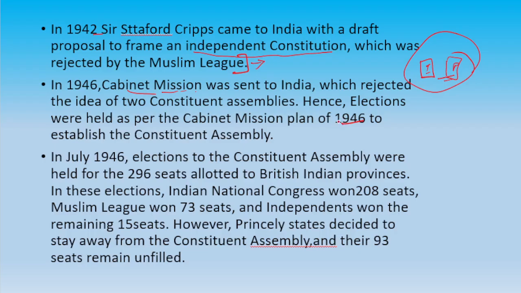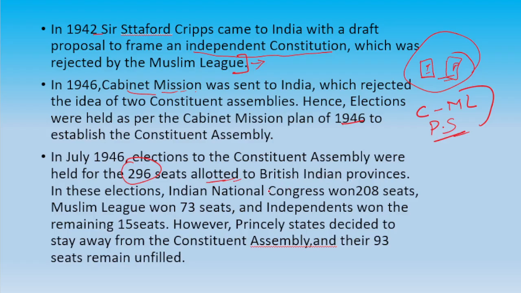There was an election in which both parties, Congress and Muslim League, and the princely states all took part. In July 1946, elections to the Constituent Assembly were held for the 296 seats allotted. At that time, 296 seats were allotted to the British Indian provinces.